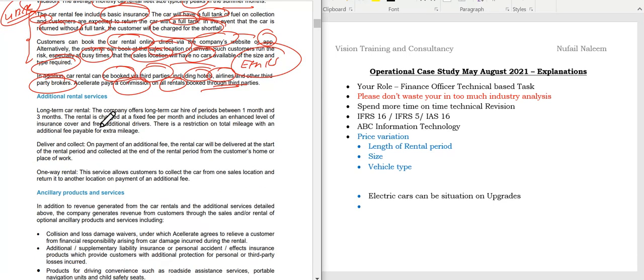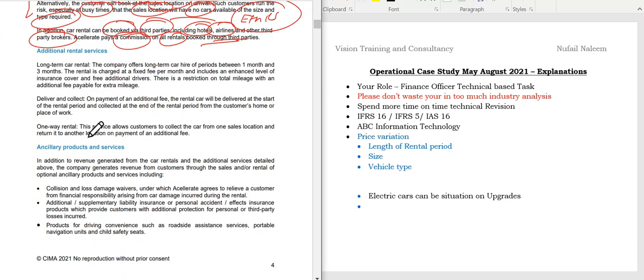Now students, coming to the next one, they are specifically stating additional rental services. Long-term car rental. The company offers long-term car hire periods between 1 month and 3 months. So this is a different type, 1 month to 3 months. So students, the income is fixed, but the only problem is the risk, because over 3 months, if one person is using the car, there is a high risk that he may damage the car as well.